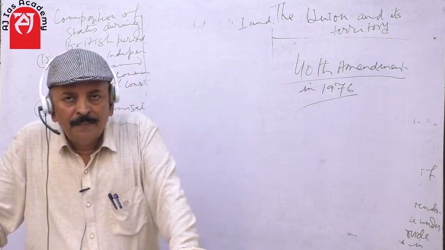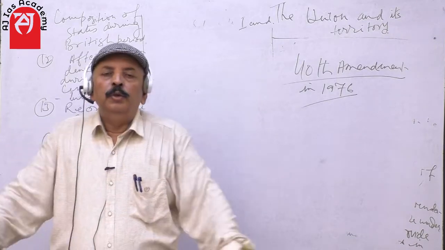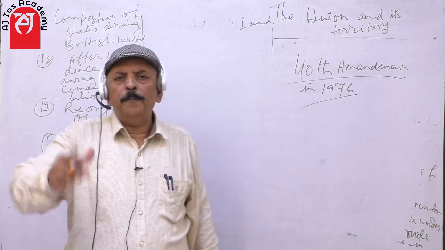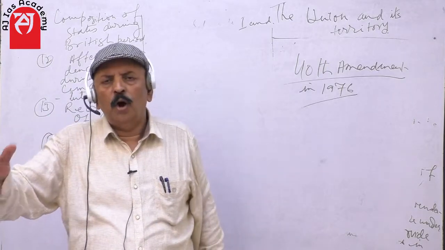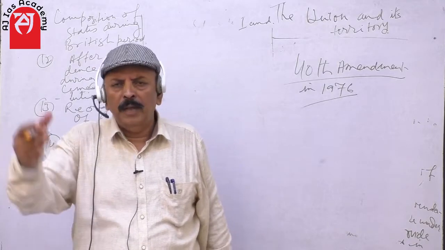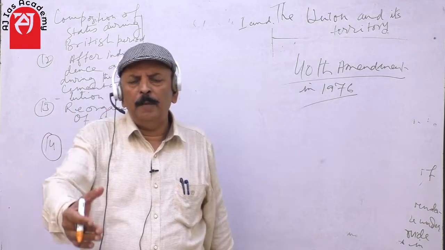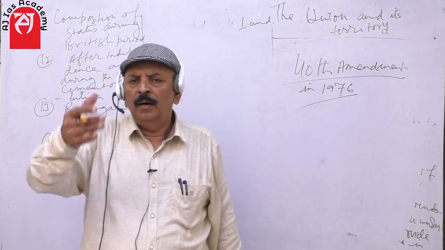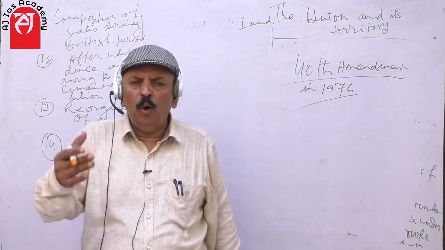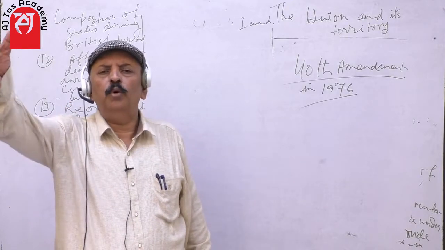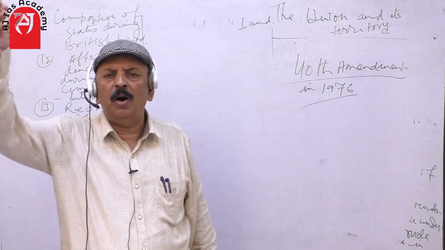What does this mean? The level of development is very different from one state to another. For example, the level of development of Bihar is very slow in comparison to the most advanced states of Maharashtra or Punjab.